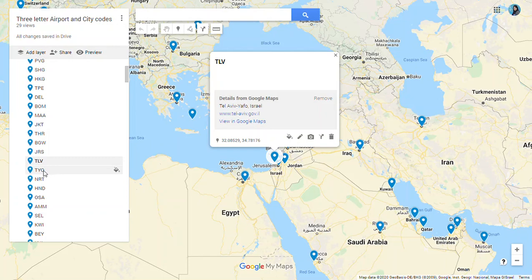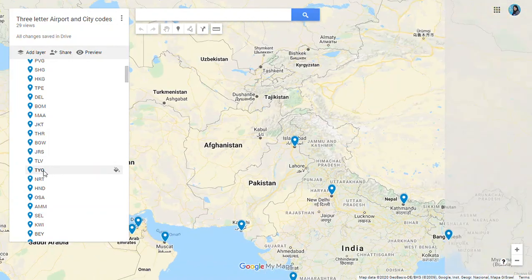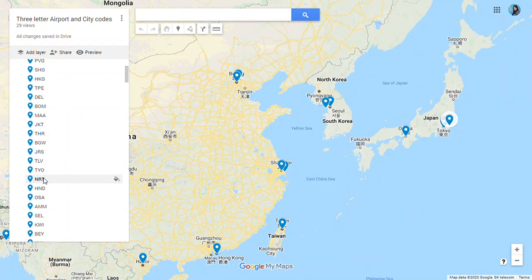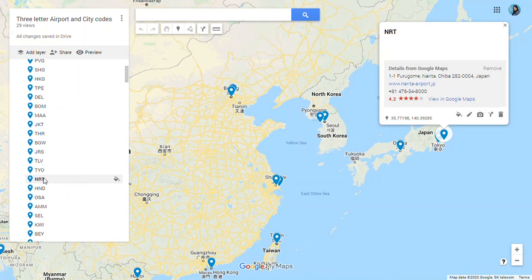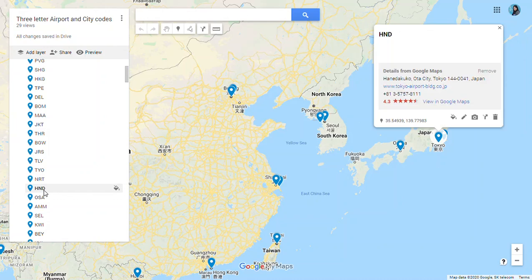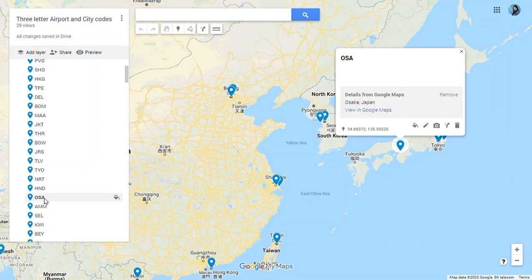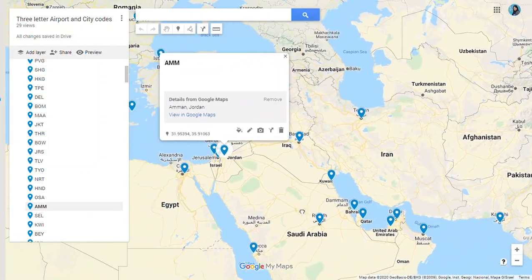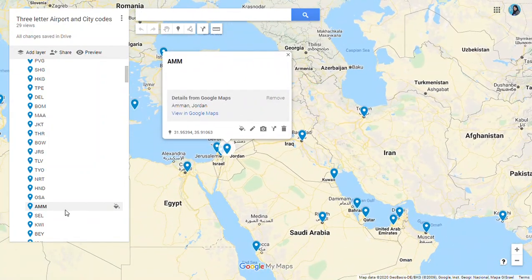After this, let's go to Japan. We have Tokyo, TYO for Tokyo. In Tokyo we have two airports, NRT for Narita Airport and HND for Haneda Airport. Then we have Osaka in Japan, OSA for Osaka. Then Amman in Jordan, AMM.